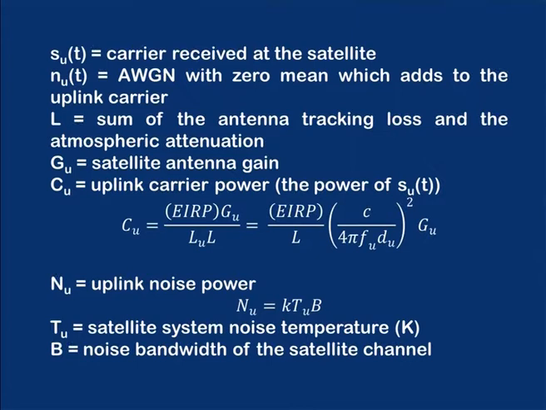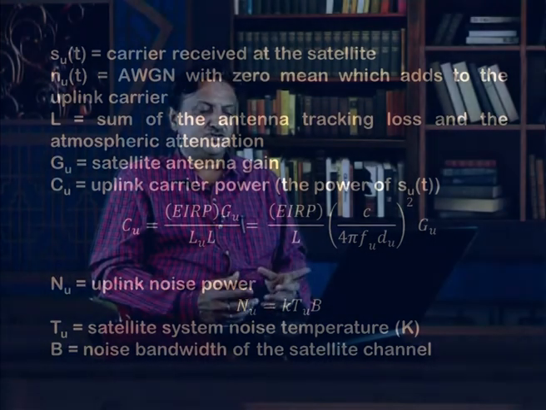So, CU is given by EIRP multiplied by GU divided by LU and L, which can also be written as EIRP by L into C by 4 pi FU du the whole square multiplied by GU. Now, NU is the uplink noise power, given by K TU into B. TU is the satellite system noise temperature in Kelvin and B is the noise bandwidth of the satellite channel. So, it gives you the uplink noise power.